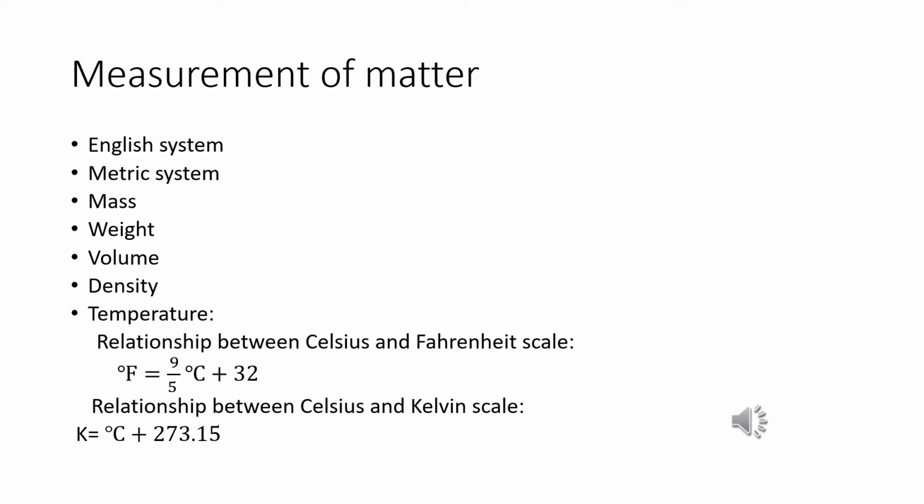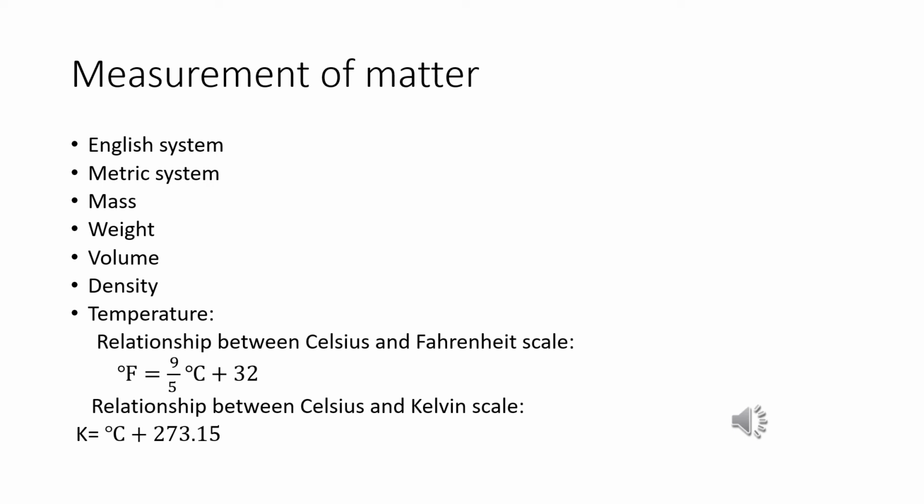Then the next one is volume. Volume has the unit of meter cube, that is length cube. The SI unit of volume is meter cube. But in the chemistry laboratory, smaller volumes are used, so centimeter cube or decimeter cube units are used in our laboratory. The common unit of volume is liter. We generally use decimeter cube or liter: 1 liter, 2 liter, 3 liter.